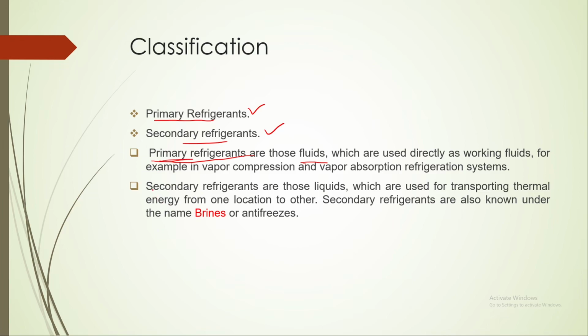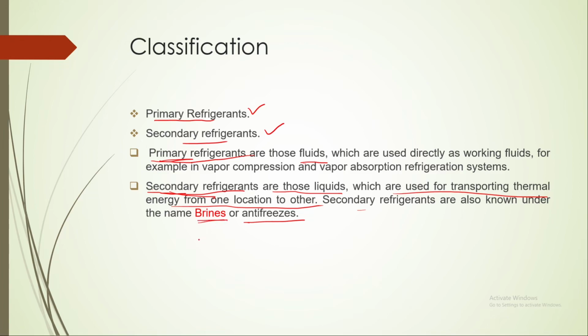In some cases, in the evaporator there will be a secondary refrigerant which rejects heat to the primary refrigerant, and this secondary refrigerant is used to cool the actual products. Secondary refrigerants are those liquids which are used for transporting thermal energy from one location to another. These are called brines or antifreeze.